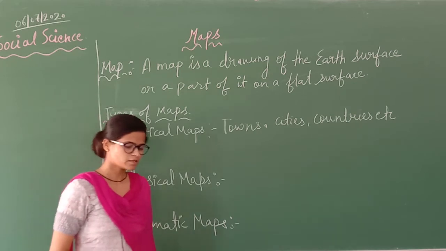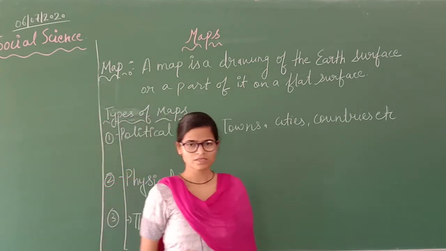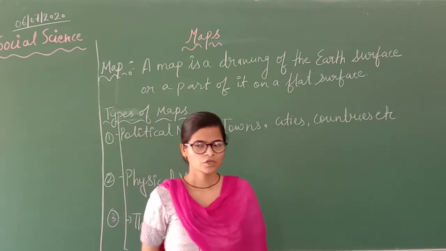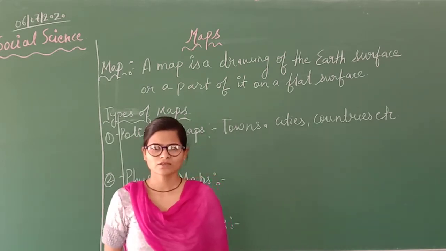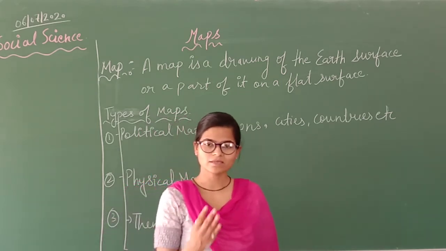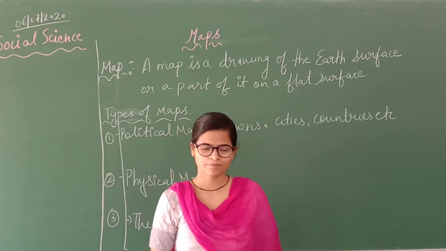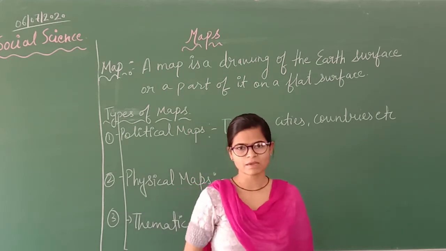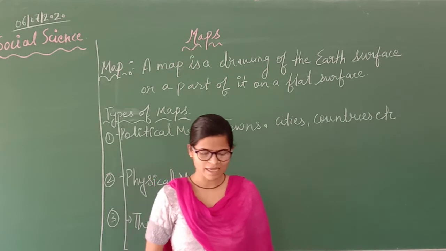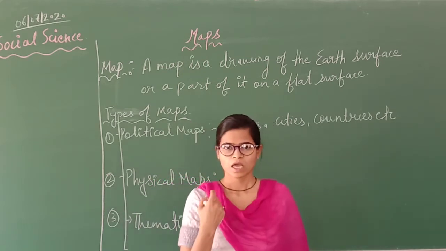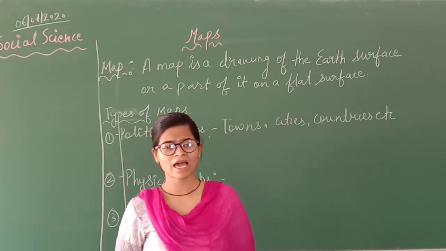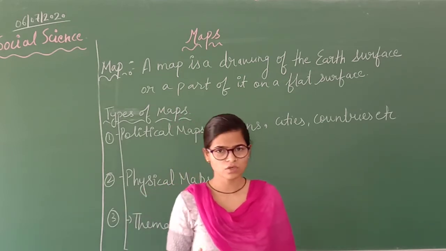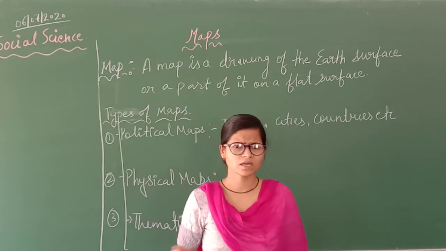For example, on the surface of the earth, on a globe, you will see that every country is denoted by a different color. Another example: if you see India, in India we have 28 states, and all those states are denoted by different colors.